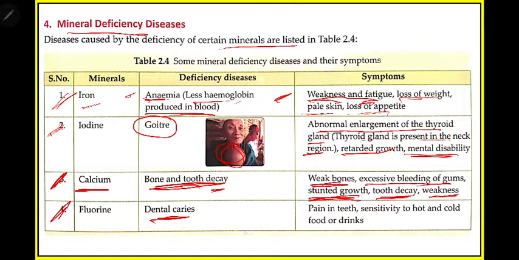Okay, dental caries will be there. So the disease name is dental caries. What are the effects of this? Pain of teeth. As you can see, dental means all related to teeth. Pain in teeth. Then sensitivity to hot and cold food or drinks.